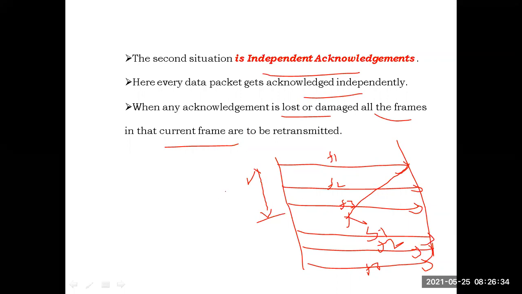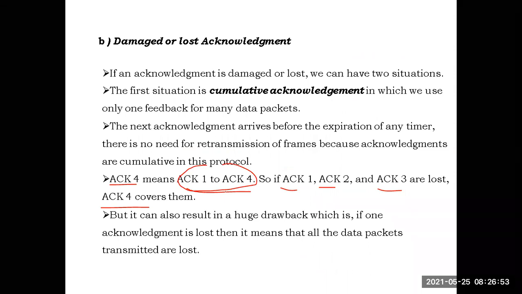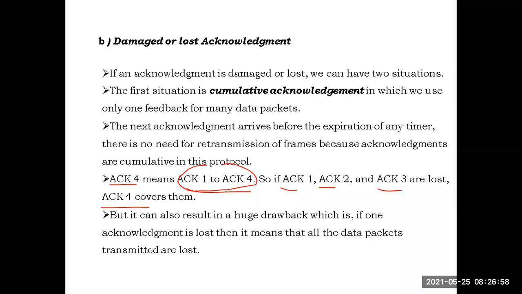Whenever the protocol is following independent acknowledgements, whenever any acknowledgement is lost, all the frames in the current window are to be retransmitted. Whenever the protocol is following cumulative acknowledgement, even if some of the acknowledgements are missed, the acknowledgement for the last frame will indicate the acknowledgement for all the previous frames. So even if the acknowledgements of 1, 2, 3 are lost, if acknowledgement 4 arrives within the time, it will itself indicate the acknowledgements for all 4 frames 1, 2, 3, 4. This concept is the cumulative acknowledgement.